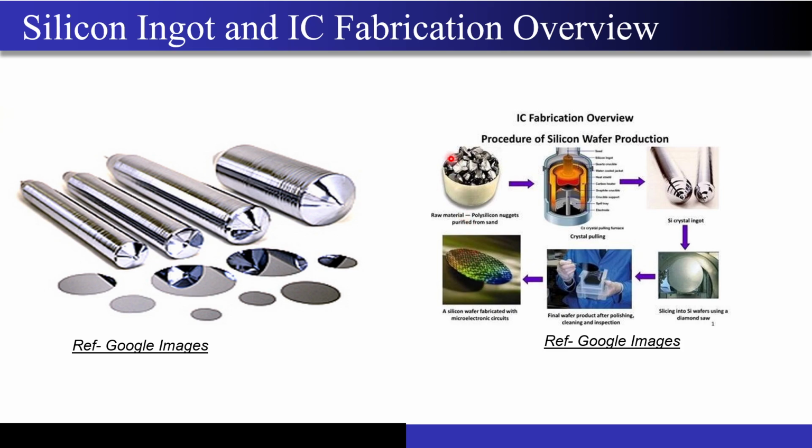First of all, we have to take very raw silicon. From the sand, we have to generate polysilicon nuggets. Then you have to do something called the Czochralski process, which sir may cover in these 12 weeks. I'm not sure if he is going to cover it. If not, there are some animation videos on YouTube which tell you how the Czochralski process works. This process takes polysilicon nuggets as input and produces highly pure silicon ingots. Why do we produce ingots like this? Because these are in cylindrical shape.